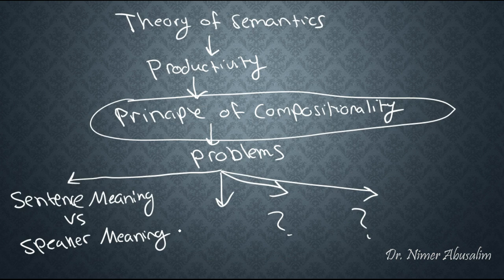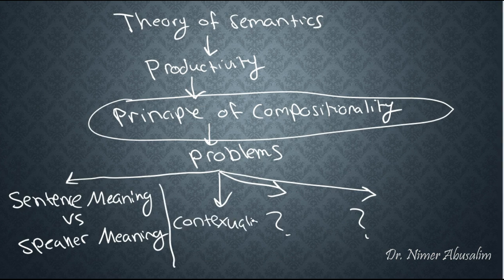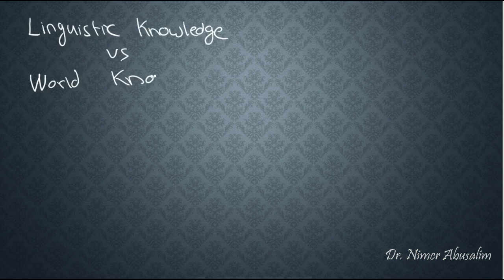So right now we can safely add contextualized meaning to the list of problems that the principle of compositionality cannot handle so far. So far the principle of compositionality cannot handle the contextual effects arising from different contextual meanings, and it also cannot handle the difference between sentence meaning and speaker meaning. Now we're going to discuss a third problem that the principle of compositionality faces, and that is the difference between linguistic knowledge and world knowledge.